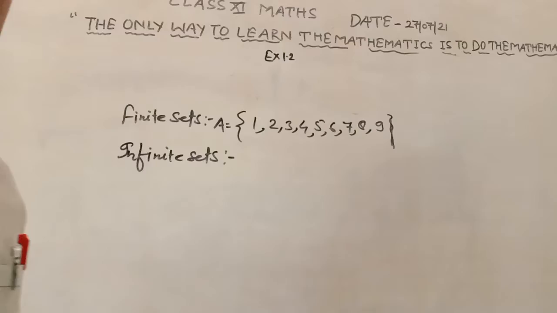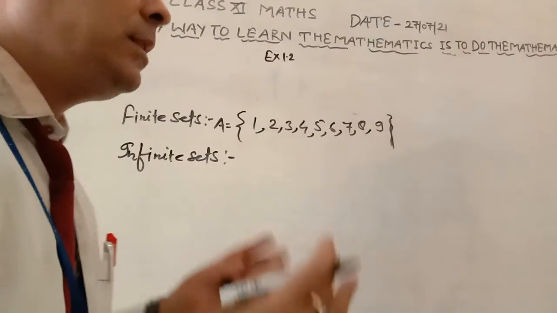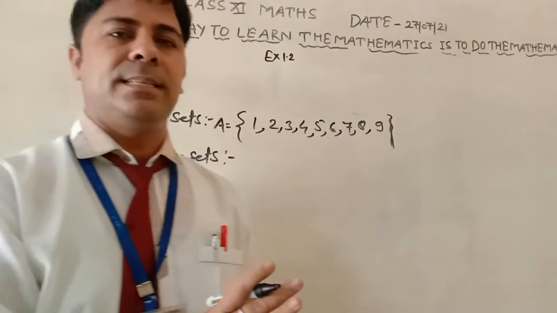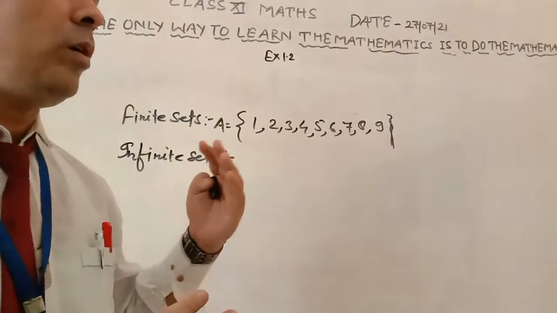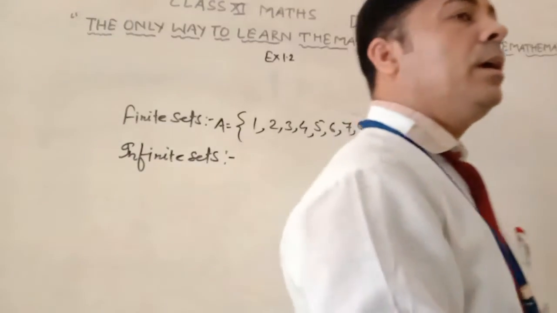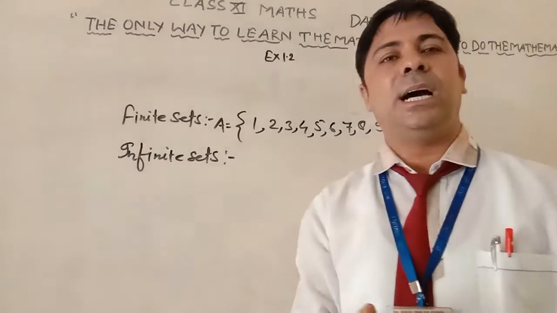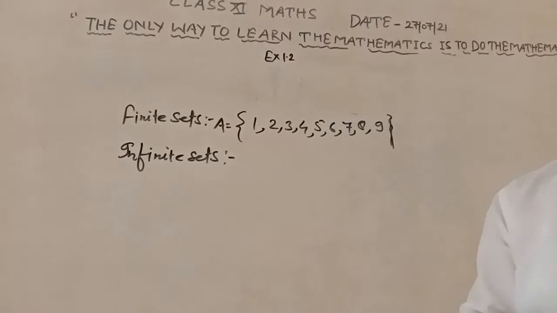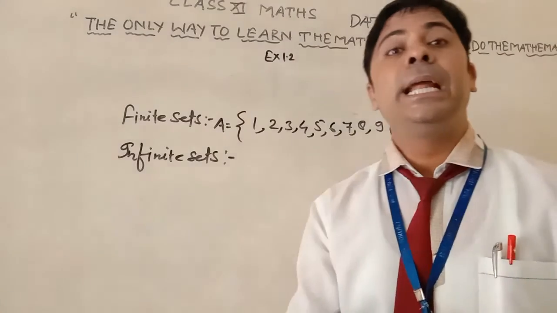The set which cannot be counted, or whose elements are not countable, is known as an infinite set. An example of an infinite set is all the stars of the universe.